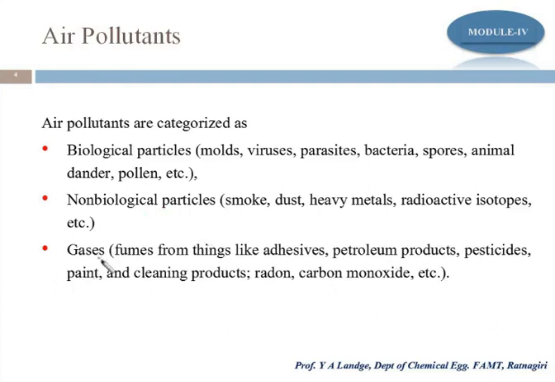Now, what are the gases? Definitely from industry, gases are released into the atmosphere. You see the tall chimneys in the factories continuously releasing gases. It may be fumes from things like adhesives, petroleum products, pesticides, paint, cleaning products, radon, carbon monoxide, etc. So this is what we call gases. Most of the time gases are released from industry, vehicles, and mining. So we can categorize the pollutants as biological, non-biological, and gaseous forms.